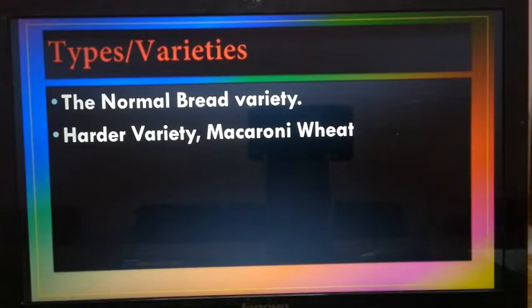It is mostly grown in Punjab, Haryana and UP. The harder variety, macaroni wheat, grows well on clayey black soil, mostly in Madhya Pradesh, Maharashtra and Western Andhra Pradesh.